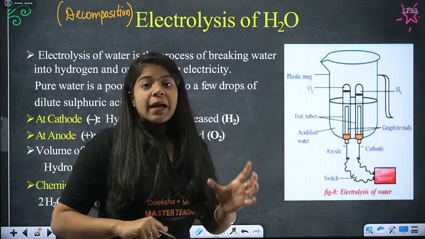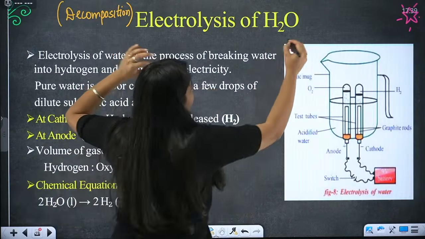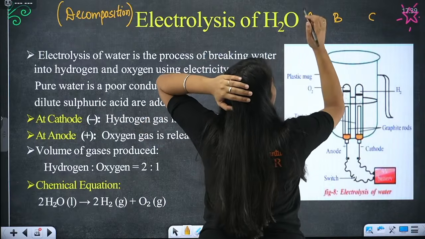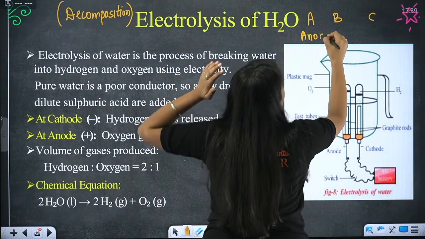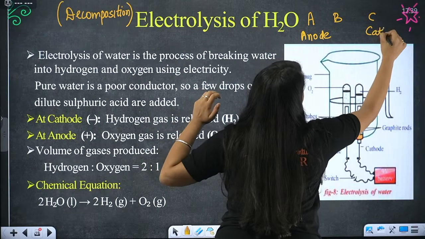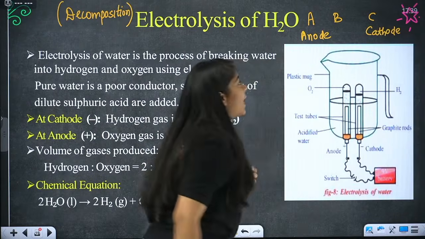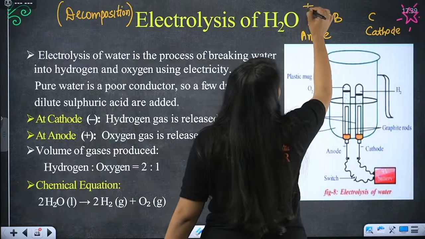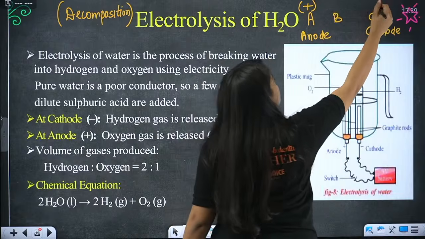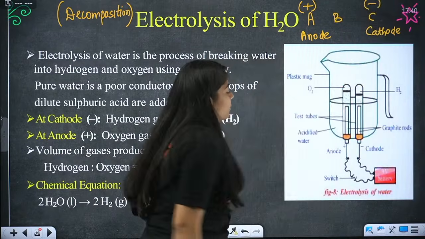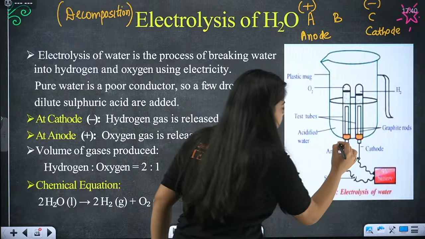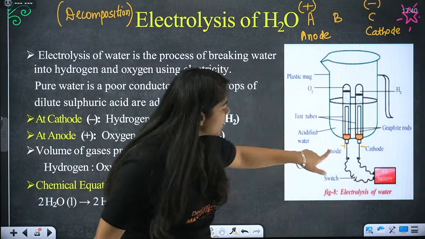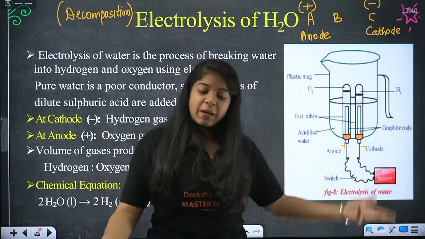Now remember, anode comes first. See, how do you remember? Anode, A, B, C. These are the alphabets. Anode comes first, A for anode and C for cathode. Done. Now you just remember that anode comes first, so it will get positive sign. Cathode comes last, so it will get negative sign. So anode is positively charged. Cathode is negatively charged, and these are connected with a battery to supply the current.